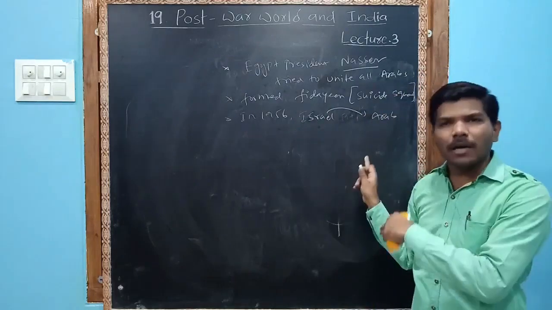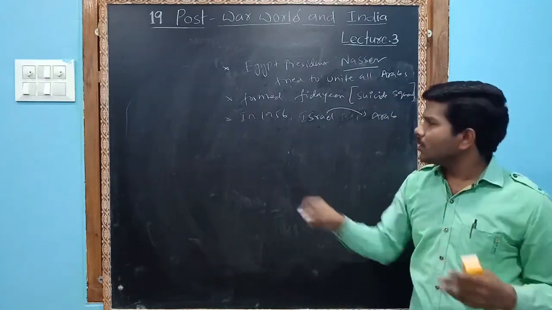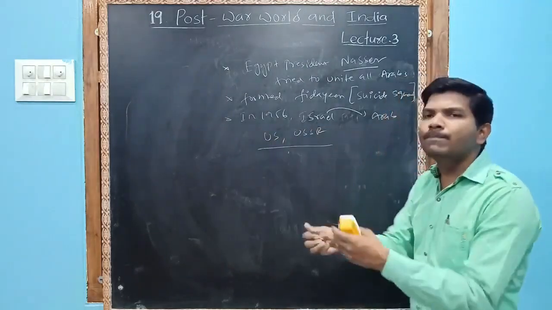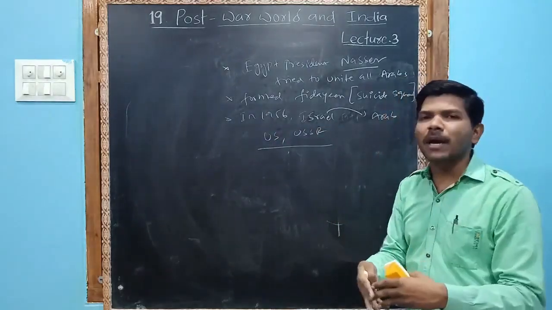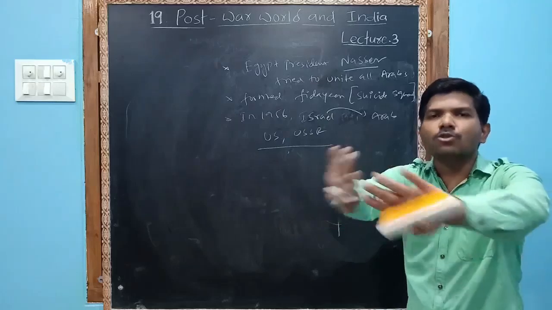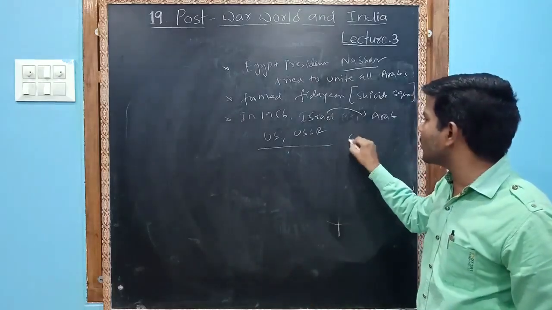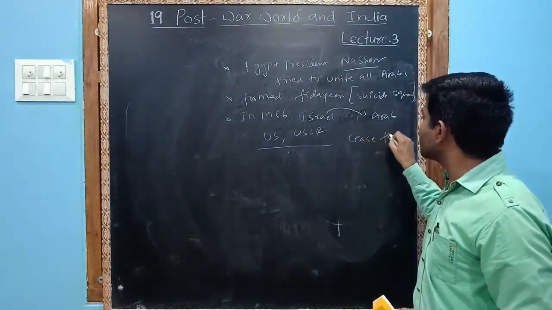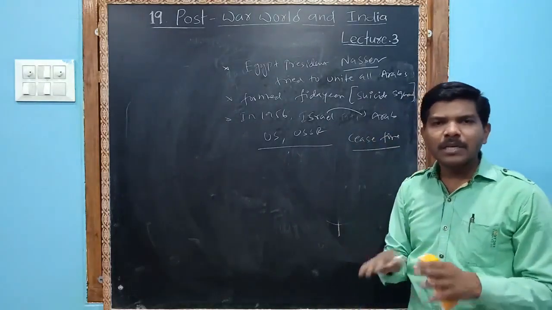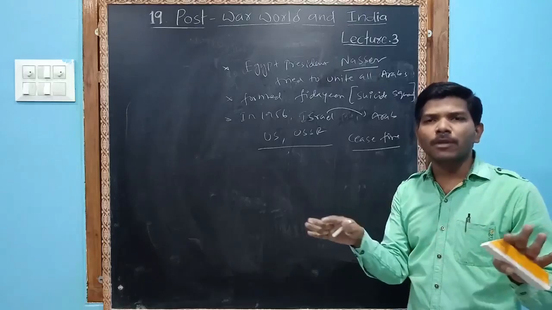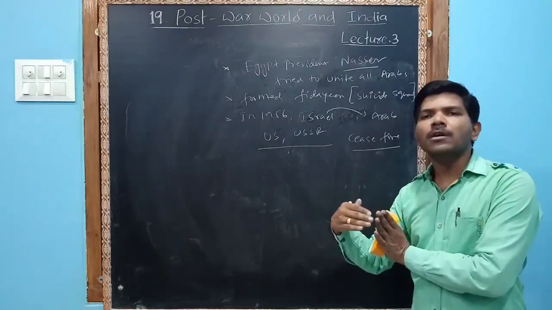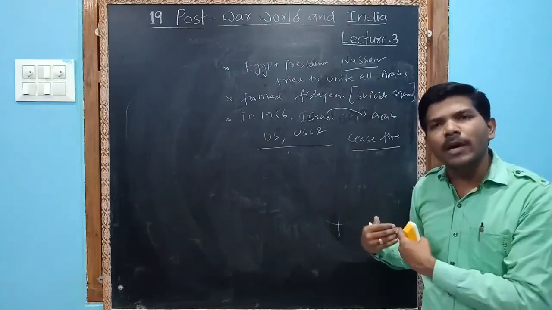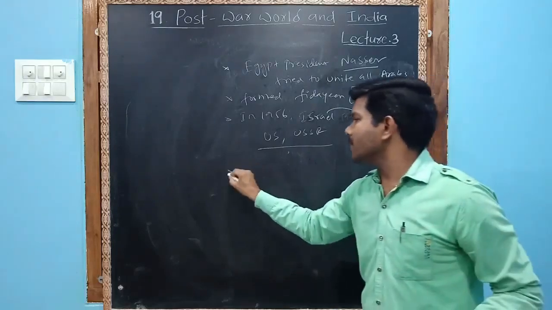Then the US and USSR both interfered in this matter. They stopped the war, and finally it led to a ceasefire. Ceasefire means they completely stopped the fire. Israel withdrew its army.